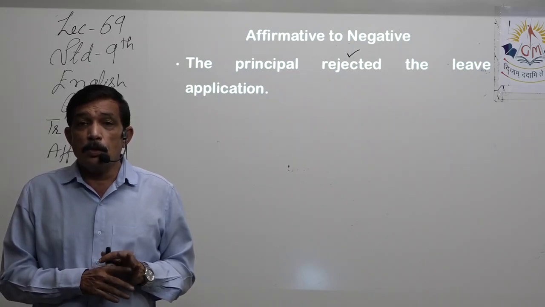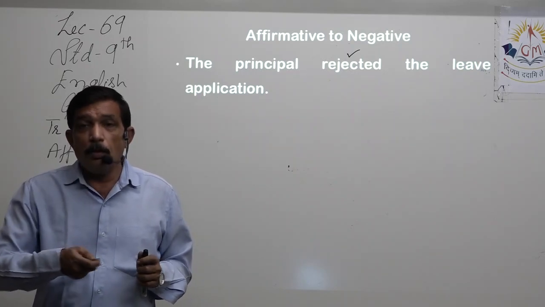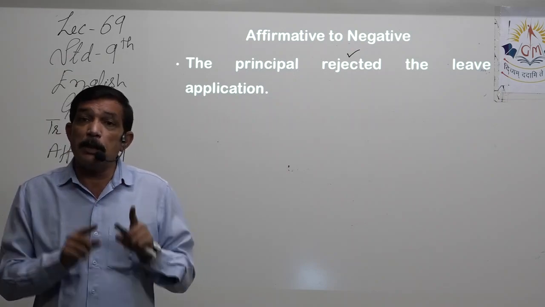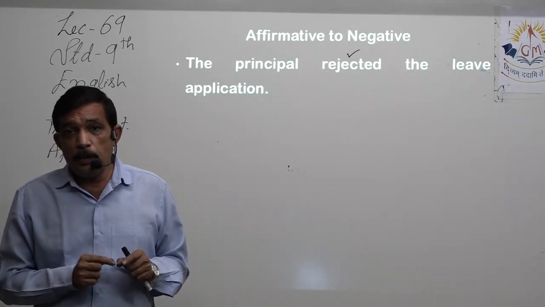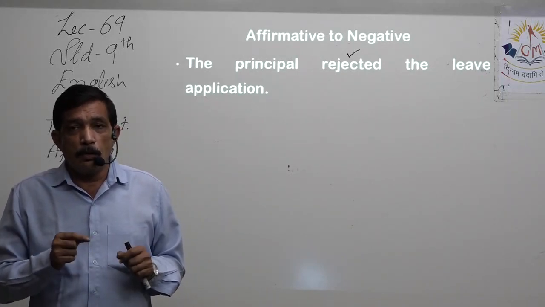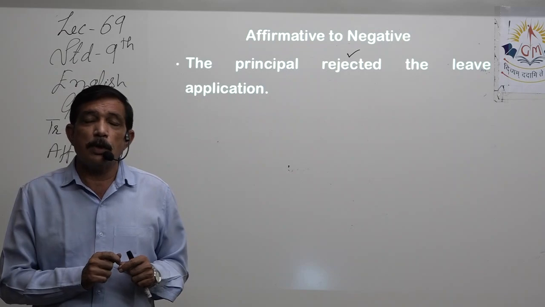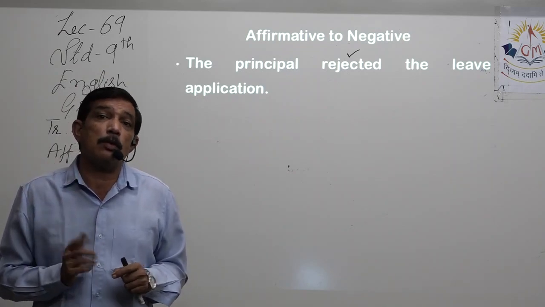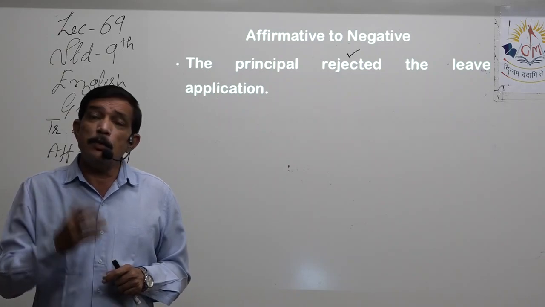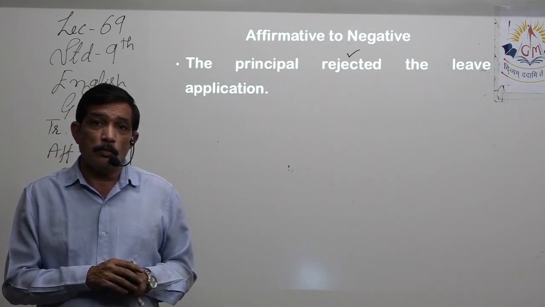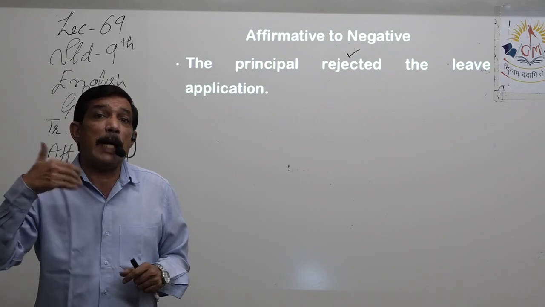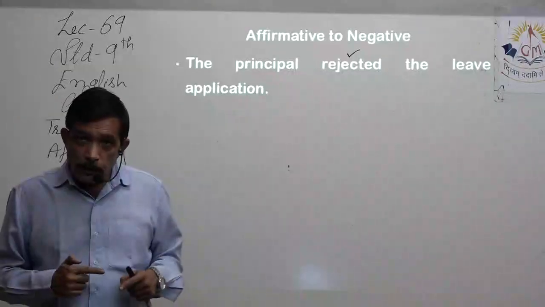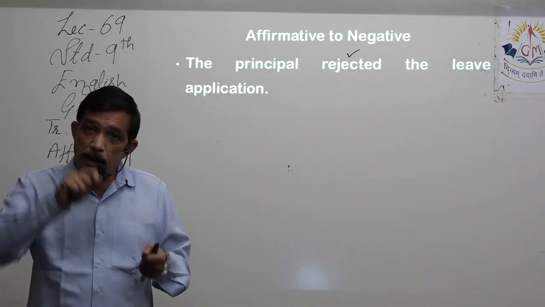So accept, reject, I understand perfectly that that is an antonym, but here, say you have gone to the principal's office to give your leave application. He doesn't accept it, he doesn't even take it in hand, so he didn't even look at it. Yes, he did not accept it. What it means here is he took the application and wrote rejected over there.